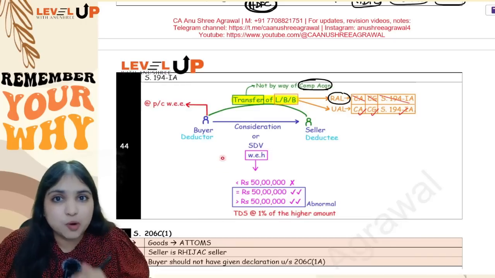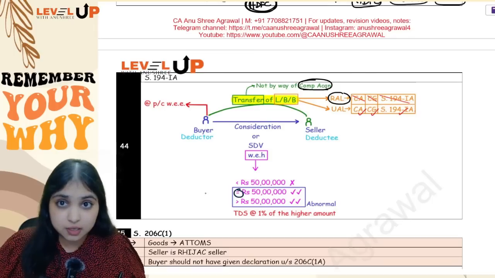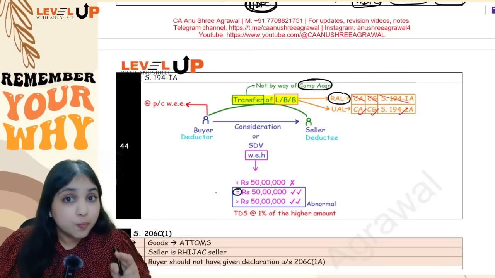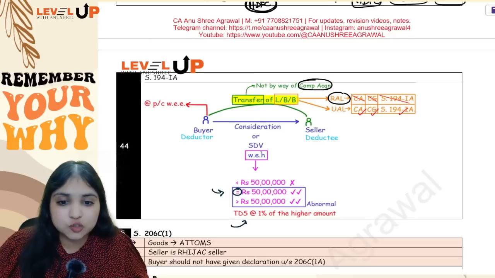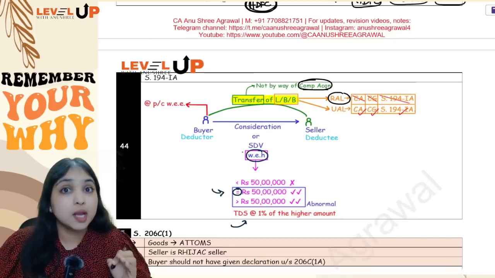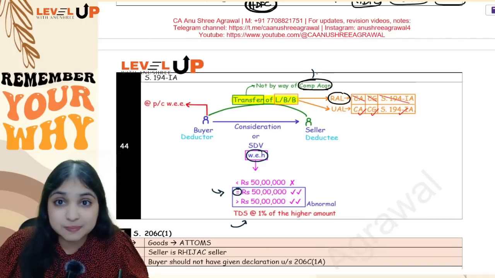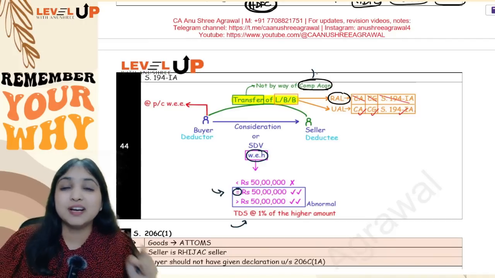Now what are the mistakes possible over here? Mistake number 1: even equal to 50 lakhs is covered. Not just more than 50 lakh, even equal to 50 lakh is also covered. Point number 2: for checking the 50 lakh limit, and also for calculating TDS, for both purposes you will consider the higher number. Point number 3: compulsory acquisition. If the transfer is by way of compulsory acquisition, you should not apply this section. Instead, you should apply 194LA.